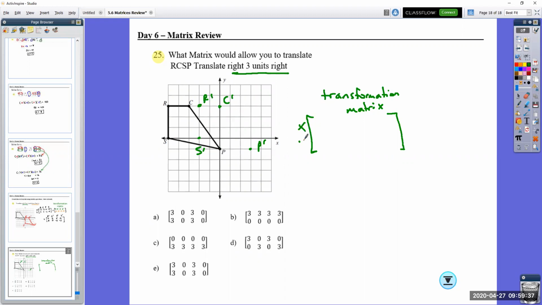If you remember, the x value, y value. So it's 3, 3, 3, 3, because I have 4 points. And then what's happening here? I'm adding 0 to the y value because it's not moving up or down. So my answer here has to be B.